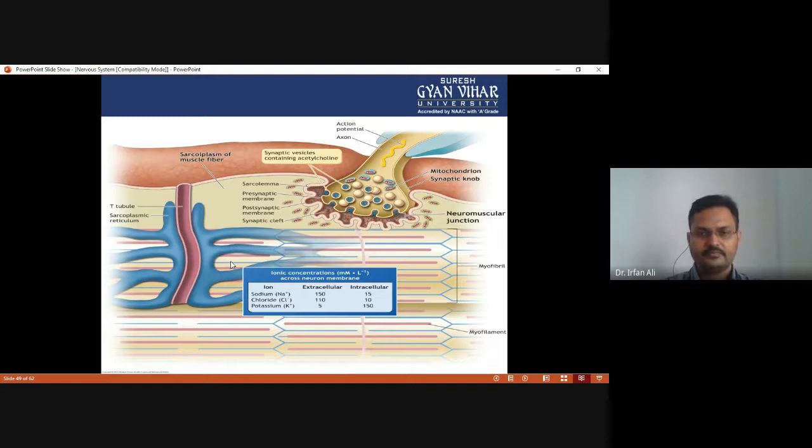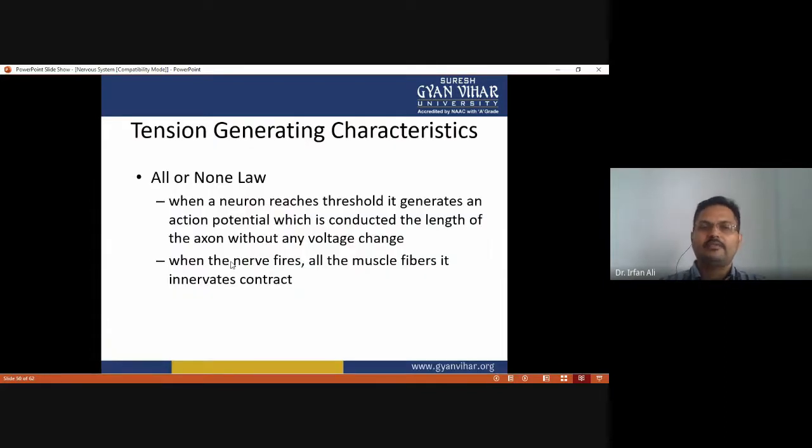Then contraction or relaxation takes place, and what is the tension-generating characteristic? In the muscles, the all-or-none rule is applied. This means it doesn't matter whether the level of stimulus is high or low, but all the nerve fibers have to contract at once.